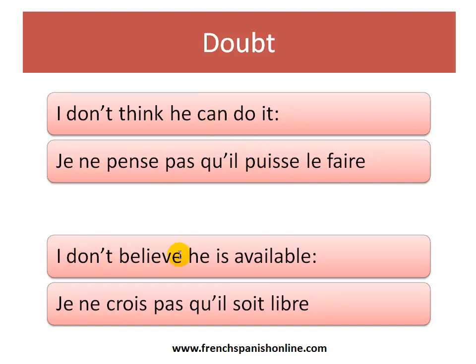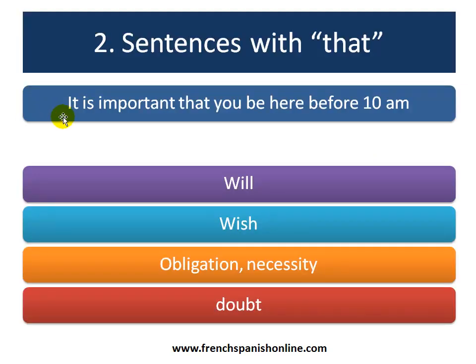I don't believe he is available. Again, you don't believe, but you're not really sure. So, je ne crois pas qu'il soit libre. So you remember, when the first part of your sentence in French expresses a will, or a wish, or an obligation, or a doubt, followed by that, you need the subjunctive mood in the second part of your sentence.